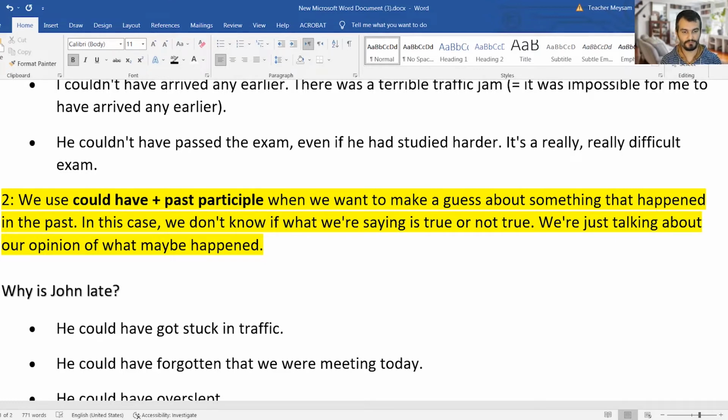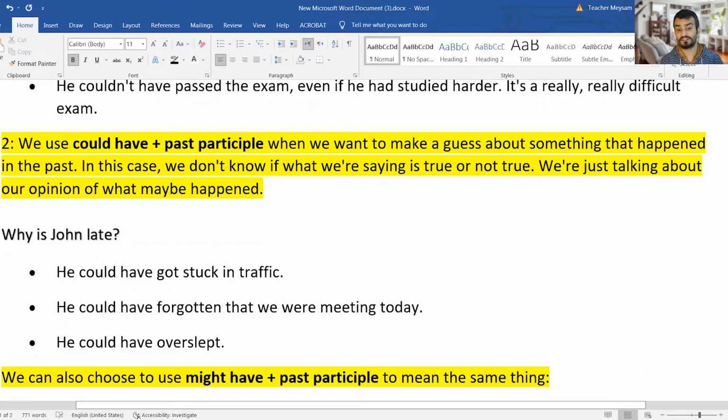For example, why is John late? Maybe there is traffic, maybe he is ill, maybe there is a problem. So we predict the situation. We predict the probable situation. For example, we can say he could have got stuck in traffic. Maybe he's stuck in traffic. So by the form of could have plus past participle, we can create such sentences.